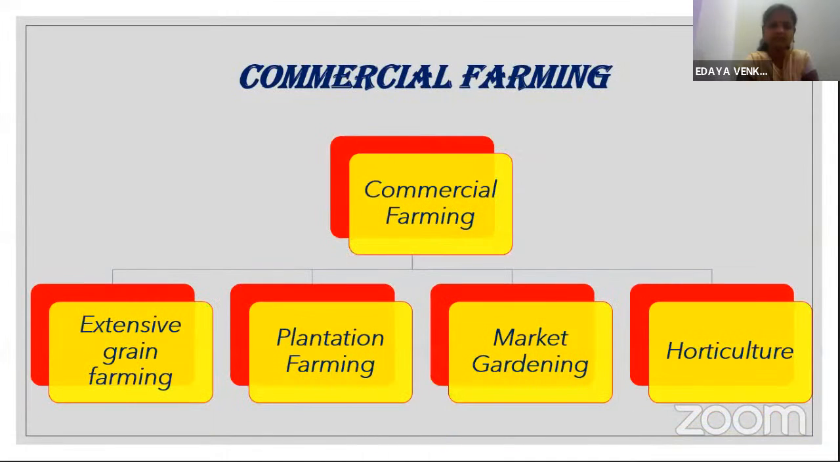So now we are all well acquainted with subsistence farming. Now we will learn about commercial farming. There are four types of commercial farming: extensive grain farming, plantation farming, market gardening, and horticulture. Let's study in detail.